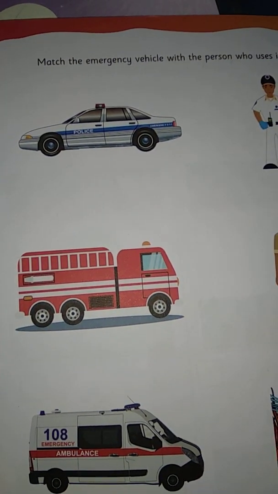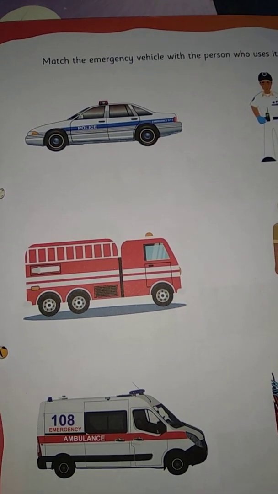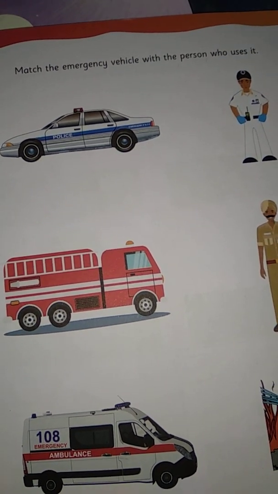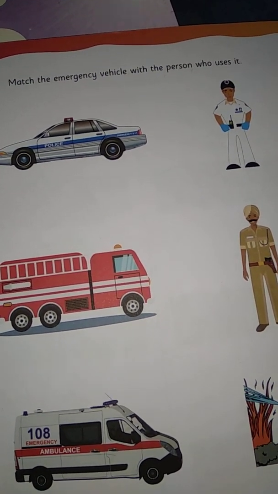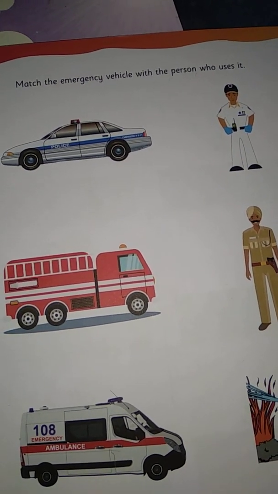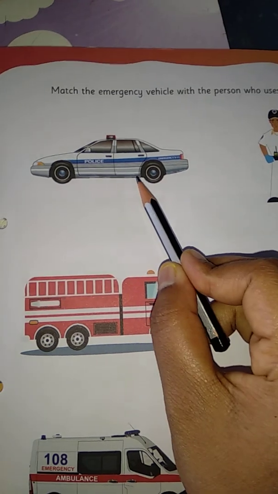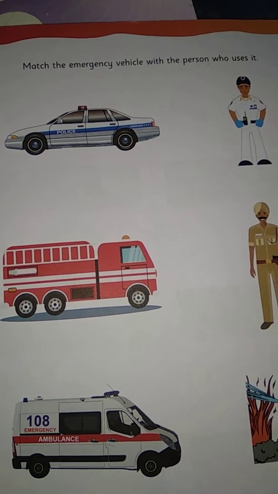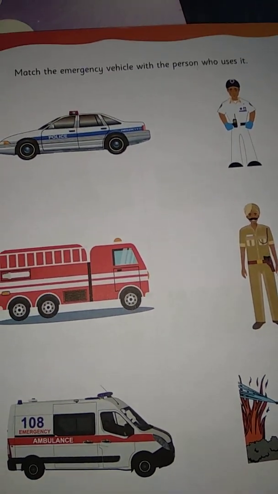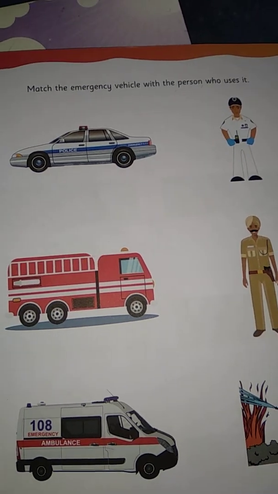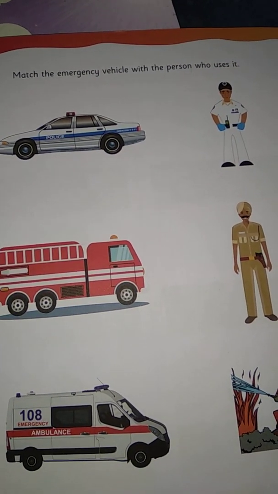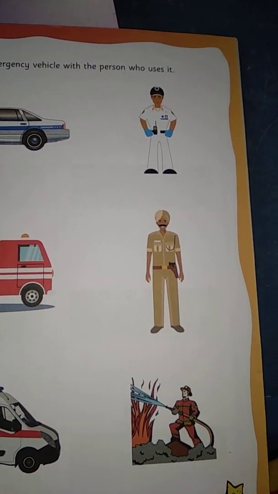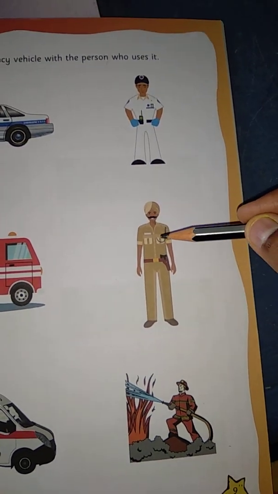So we can see these 3 emergency vehicles in our surroundings, because in every city, in every village, these 3 vehicles are compulsory, and these 3 vehicles are needed in every place, right? So this is police vehicle, right? So police car. So who uses the police car? We normal persons? No, only policemen who work in the police department. They use the police car. So from these 3 people, this one is the policeman.